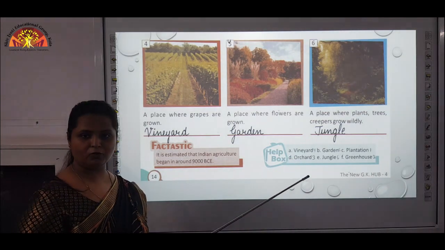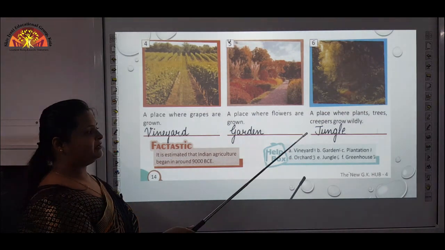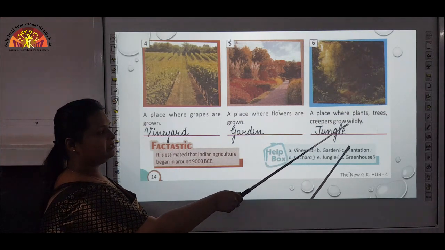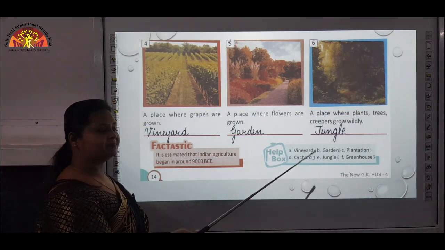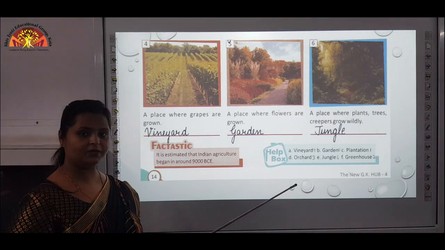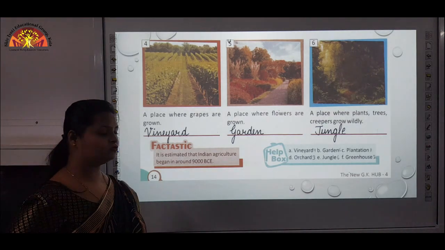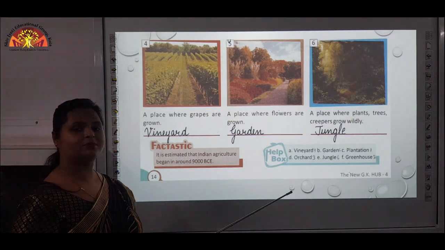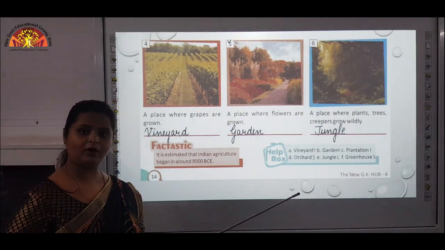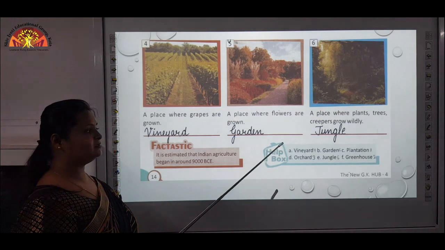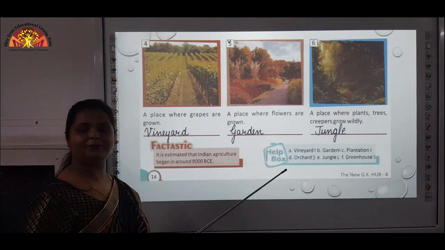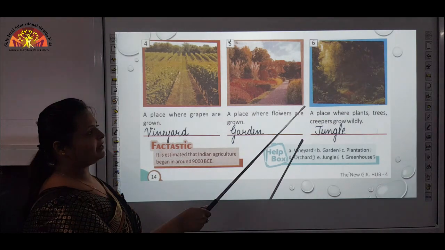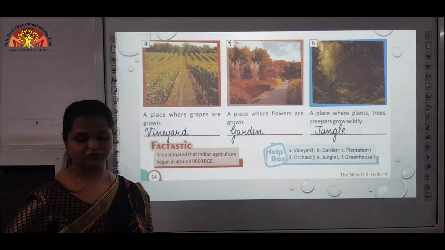Jungles are not controlled by us. Whatever grows there grows automatically and naturally, like creepers, trees, plants, etc. Now what are creepers? Creepers and climbers, have you heard of them? Creepers grow by crawling on the ground, and climbers need support for climbing. Generally, why do climbers and creepers grow like this? Because they have a very weak stem. So such kinds of plants you will find in the jungle.